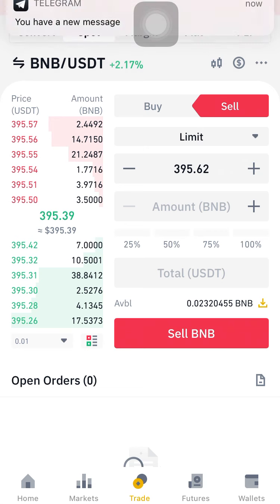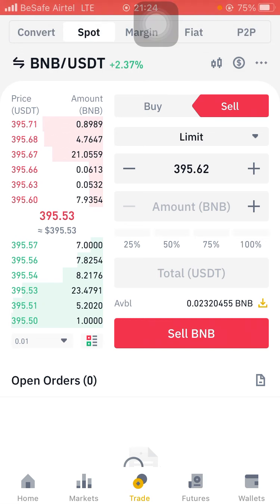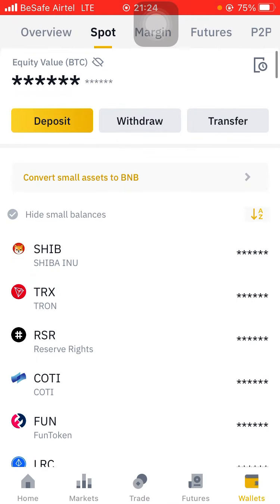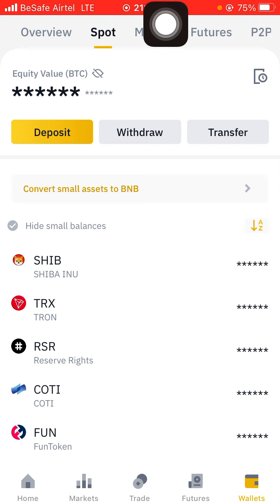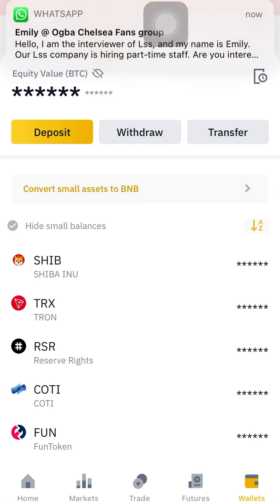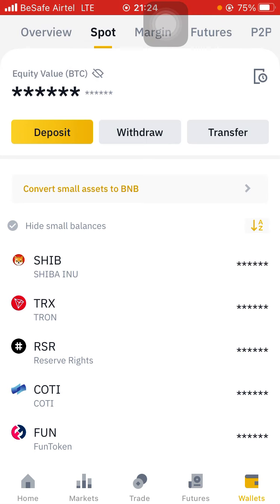It doesn't necessarily mean that because you've converted your small balances to BNB, the amount you converted is now added to your main balance. No, your main balance is the summation of every coin, including the small balances. The one you have at the top is the summation of every coin that you have. So do not make the mistake of thinking that once you convert your small balances to BNB, it will now add up to this particular one.